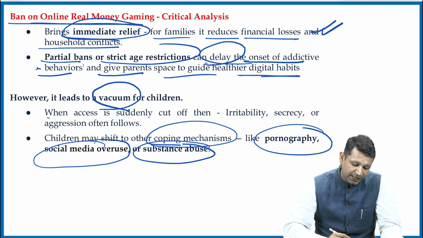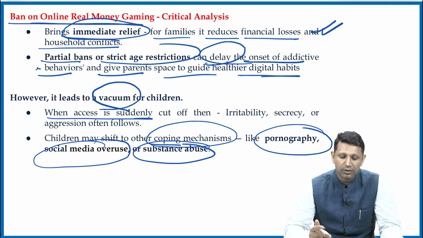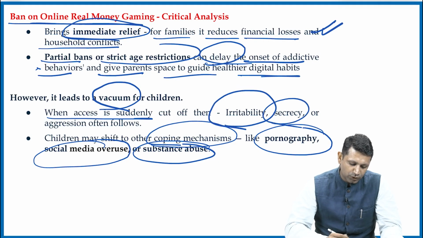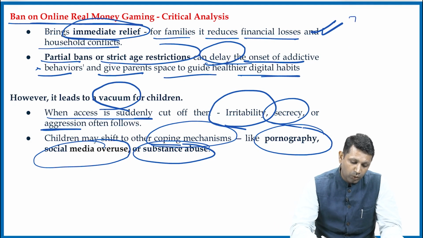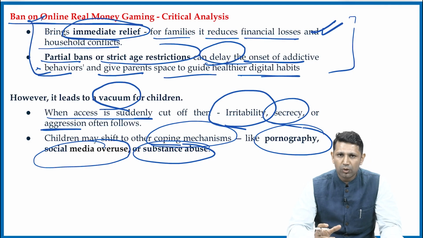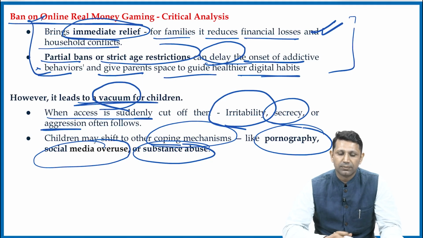Secondly, when access is suddenly cut off, things like irritability, secrecy or aggression are also seen among the children, because they are now irritated. They're not able to cope with the vacuum that has been created. So only banning those games is not going to sufficiently cater to the problems that we have created. We need to go beyond these things because there's a vacuum that has been created for the children.